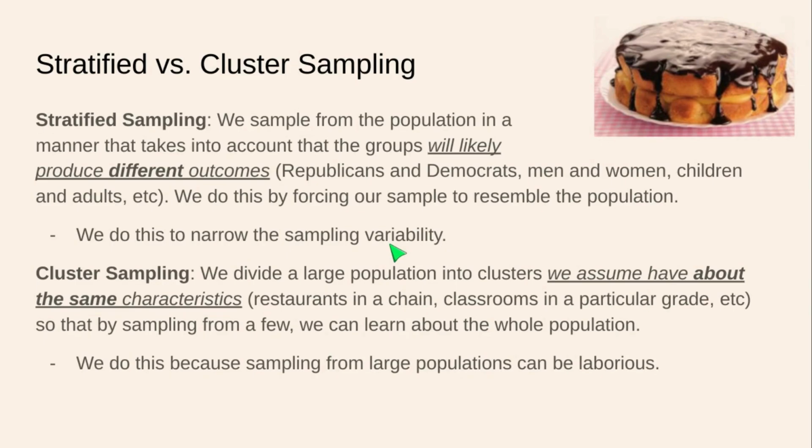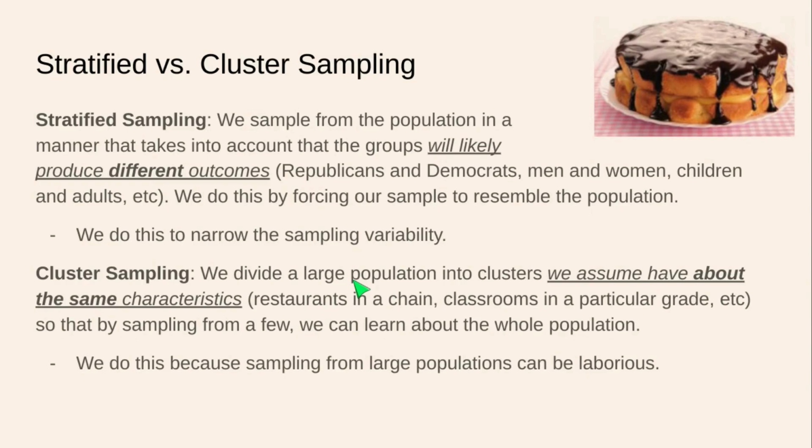But with cluster sampling, we break the population into clusters, which are groups that we assume have about the same characteristics. That way, if we only sample from a few of those clusters, we can learn about all of them because of that assumption. So strata are groups in the population or divisions in the population that we assume will produce different outcomes most of the time. But clusters are groups of an especially large population we assume have the same characteristics.